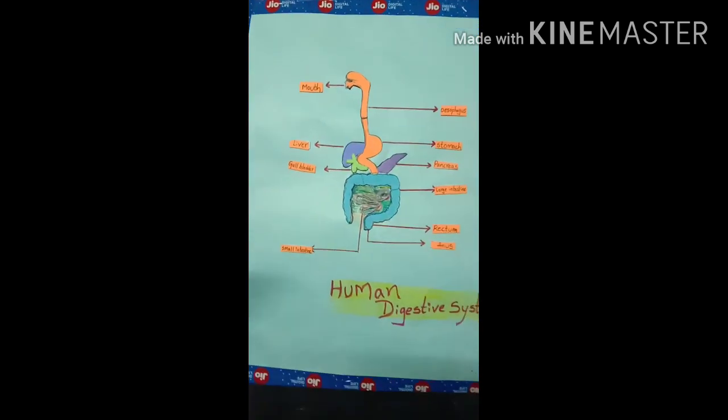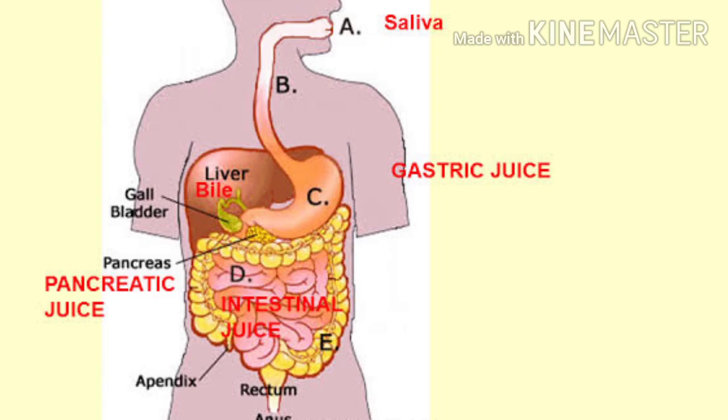After the partially digested food enters the small intestine, the small intestine walls release a juice called intestinal juice, which is responsible for the further digestion of carbohydrates, proteins, and fats.